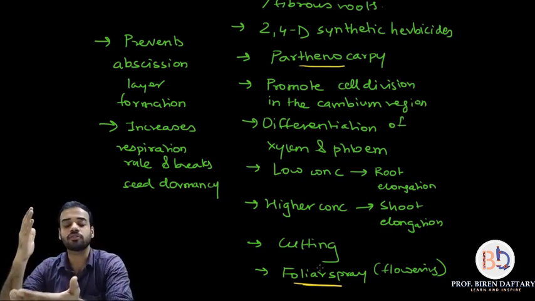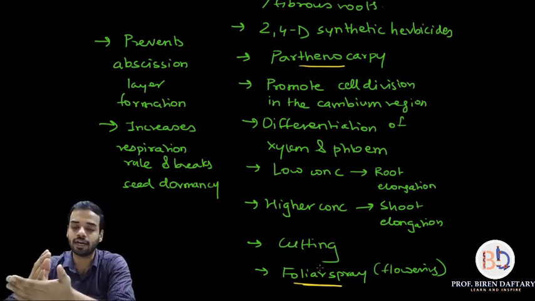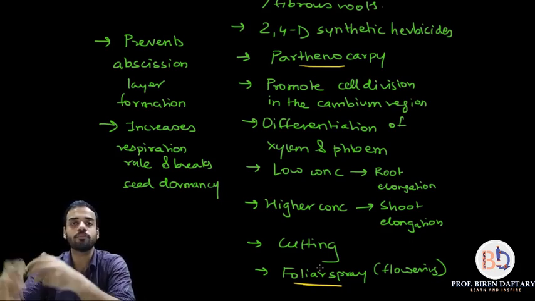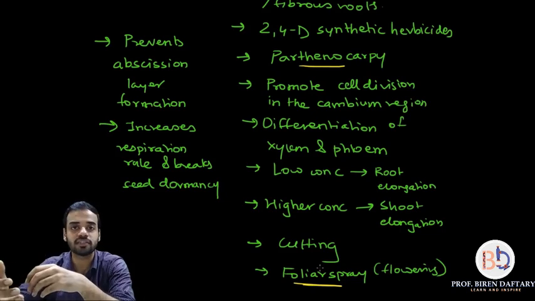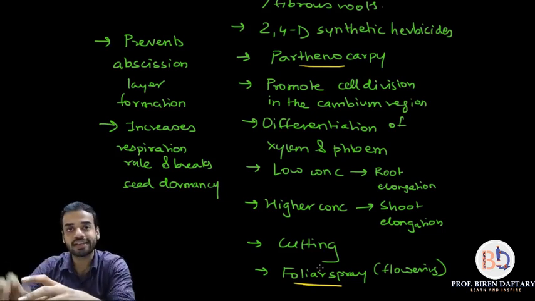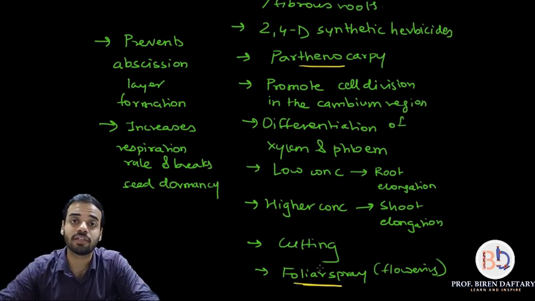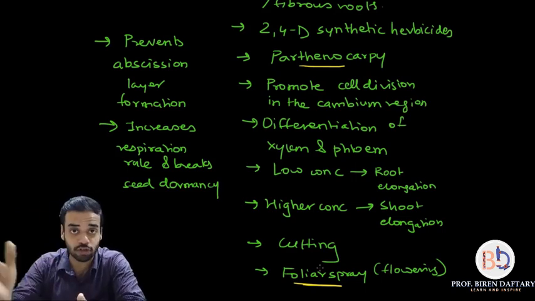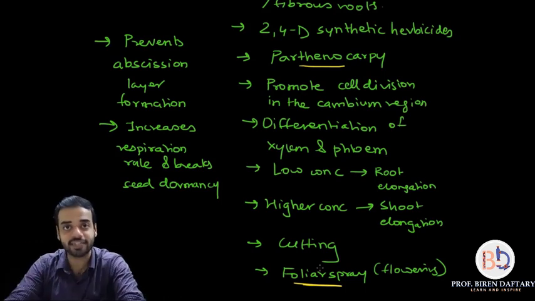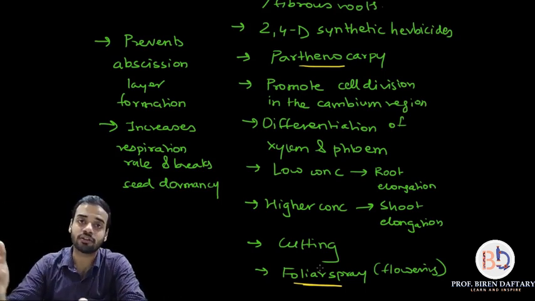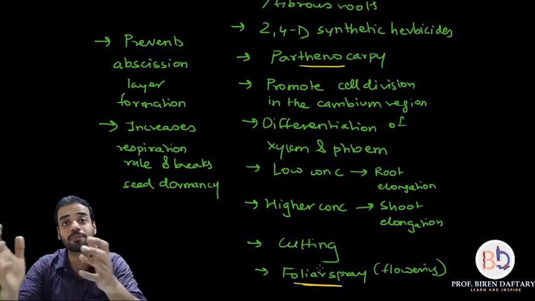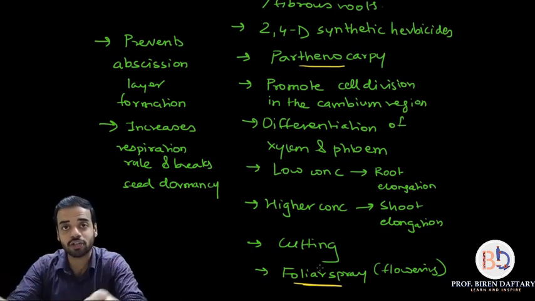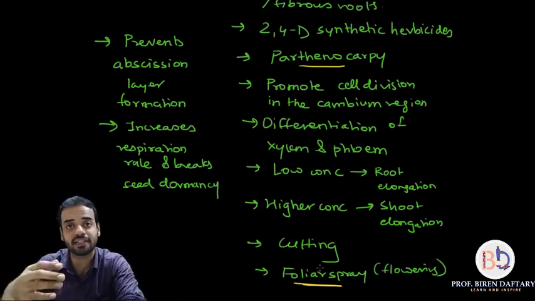Suppose a plant will begin to form the abscission layer in say 2 months, and if you are adding auxins to it, then that will be delayed. Say for 3 months the abscission layer will not be formed. So if normally after 2 months the plant begins to shed its leaves, after adding auxins it will shed its leaves after 3 months. So basically the decaying or aging process of the plant is delayed.